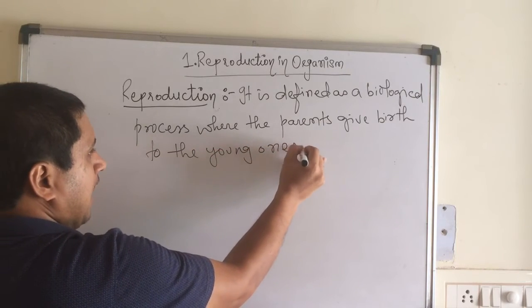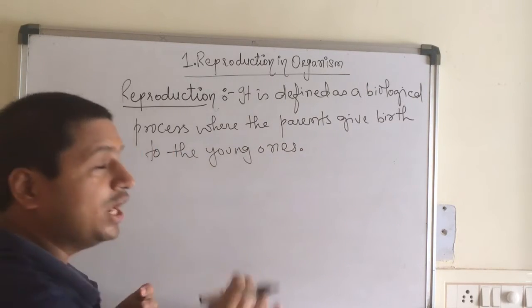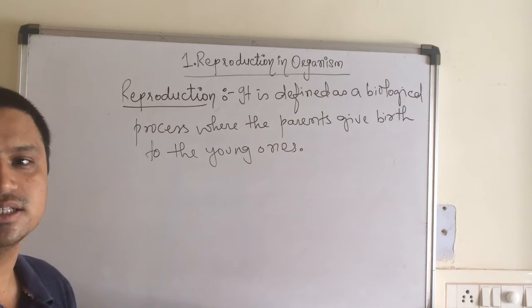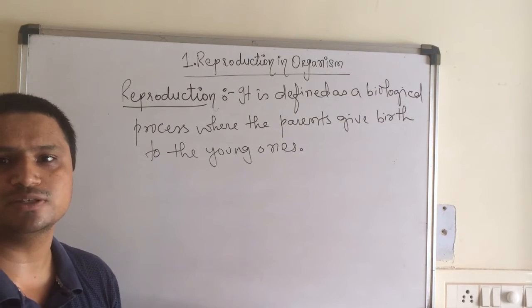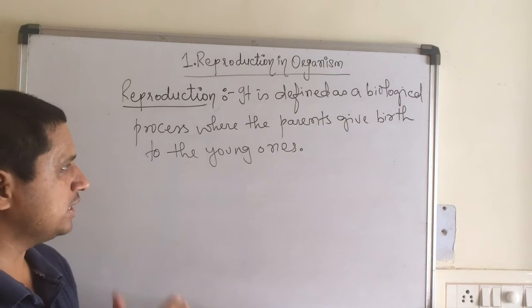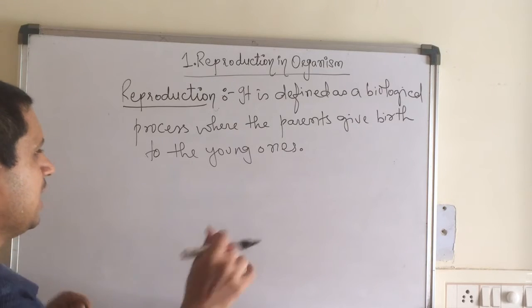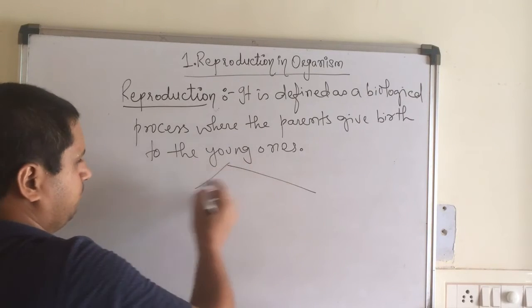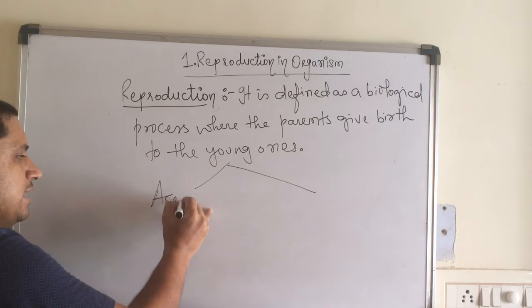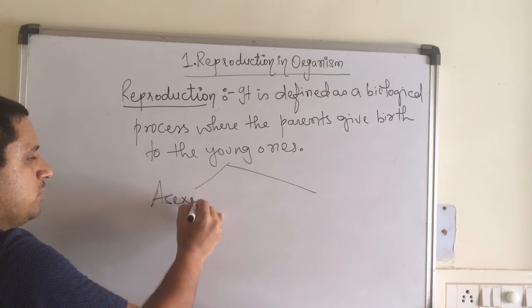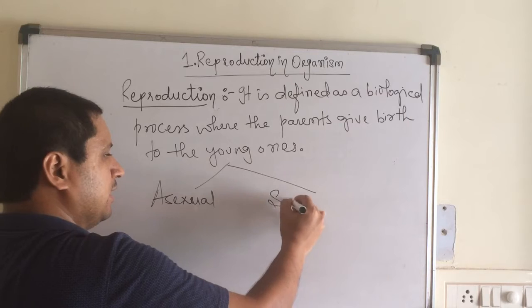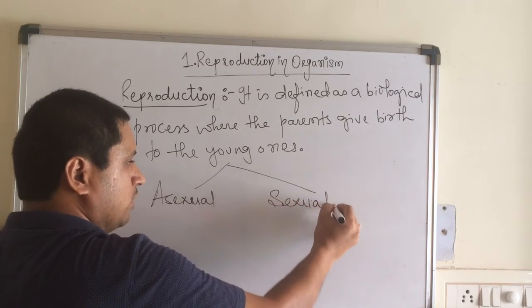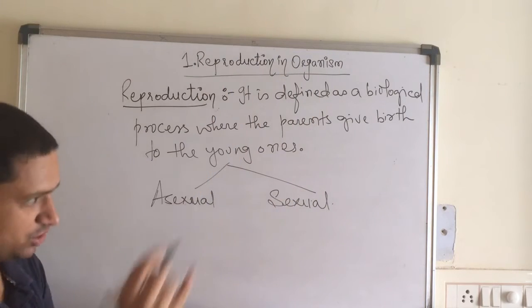As we all know, reproduction is the only life process where the organism has the ability to continue its species. So this reproduction can be of two types, children: the asexual mode of reproduction and the sexual mode of reproduction.